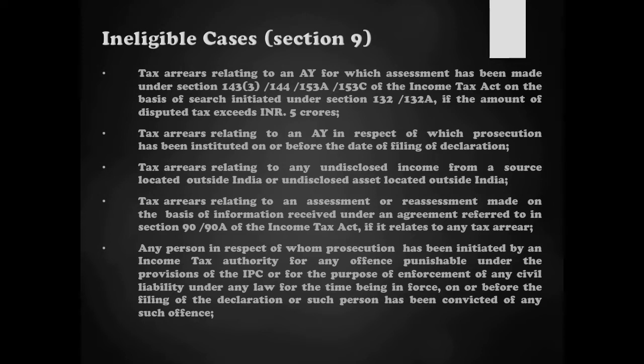They are: number 1, any tax dispute or tax demand, tax arrear relating to any assessment which was made in pursuance of a search which was conducted under section 132 or 132A, in which the tax dispute or tax arrear exceeds rupees 5 crores. Such cases are not eligible for this scheme. Earlier we saw in eligible cases where tax disputes in pursuance of search conducted where the demand does not exceed 5 crores. So the other side is here, where the demand exceeds 5 crores, is not eligible for opting for this scheme. That is explicitly mentioned under this section.